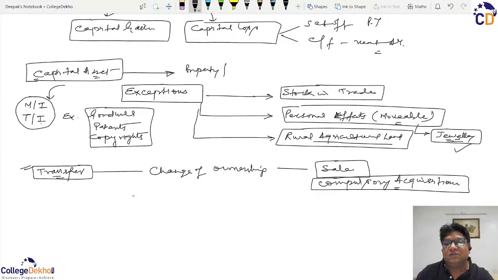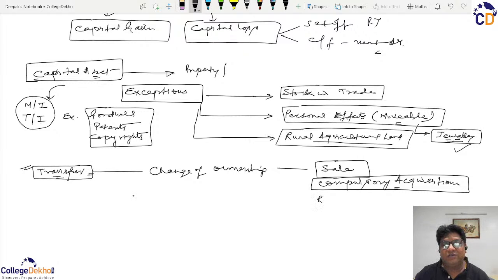And if that compensation given by the government to such owners will be their sale consideration, and that may result in any profits to such landowners, and that will be taxable as capital gains. So any kind of change by whatever means should constitute transfer.